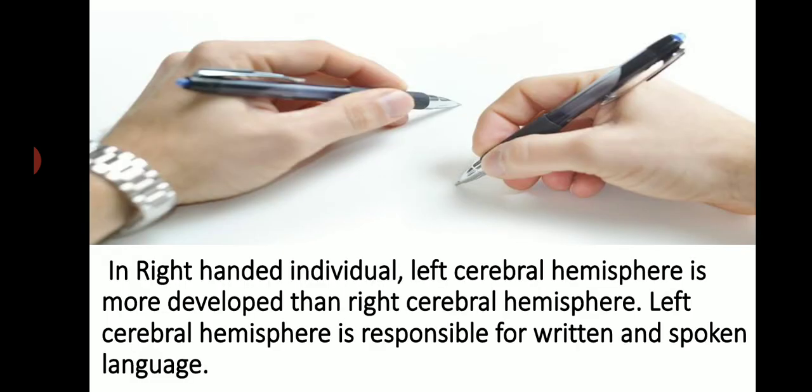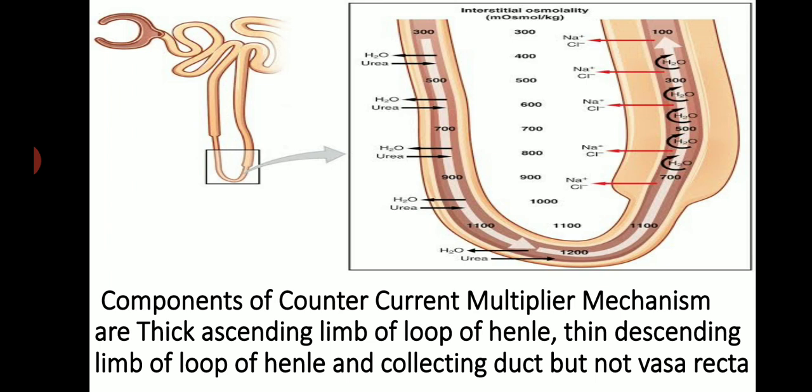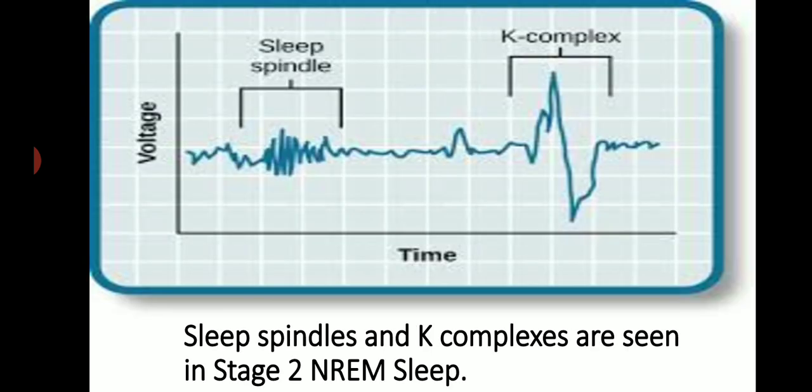In right-handed individual, left cerebral hemisphere is more developed than right cerebral hemisphere. Left cerebral hemisphere is responsible for written and spoken language. Components of counter current multiplier mechanism are thick ascending limb of loop of Henle, thin descending limb of loop of Henle, and collecting duct, but not vasa recta.